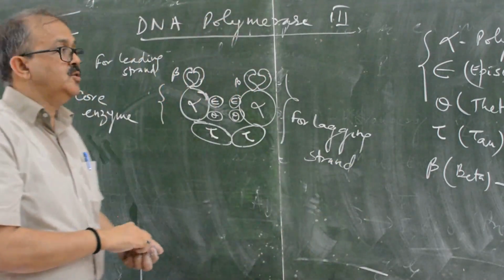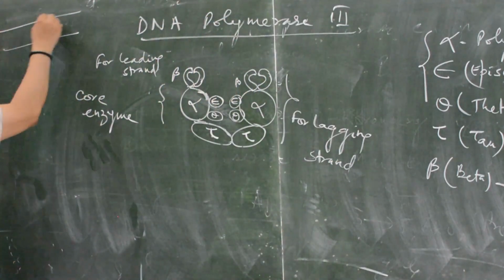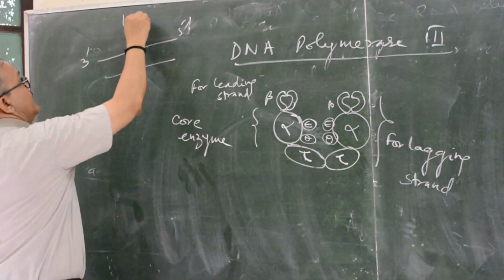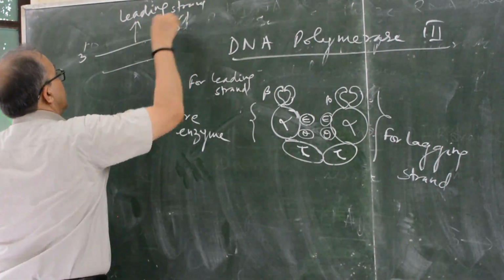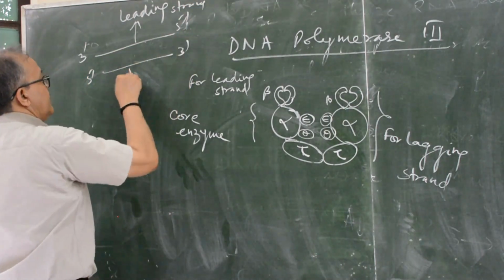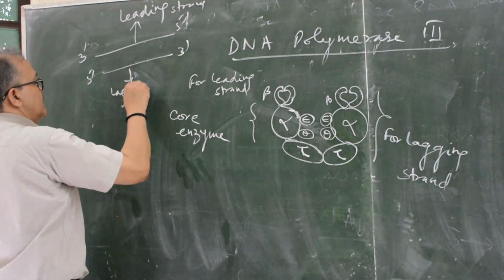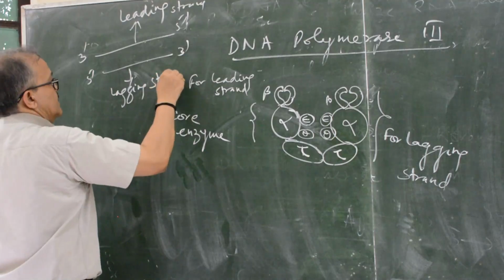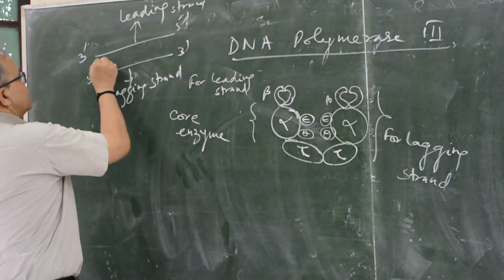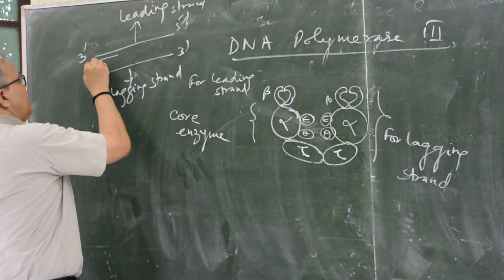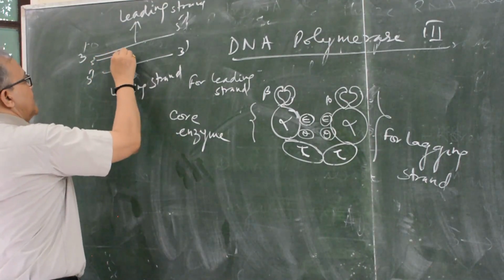I will tell you, 3 to 5 is known as the leading strand, and 5 to 3 is known as the lagging strand. It leads because the direction is 5. The new strand will be 5 to 3.